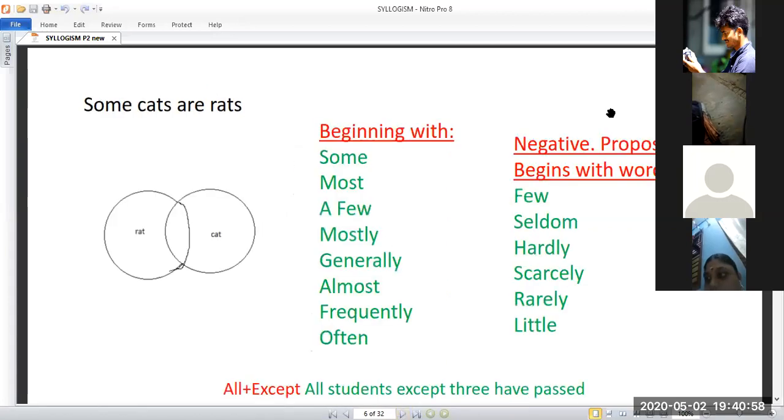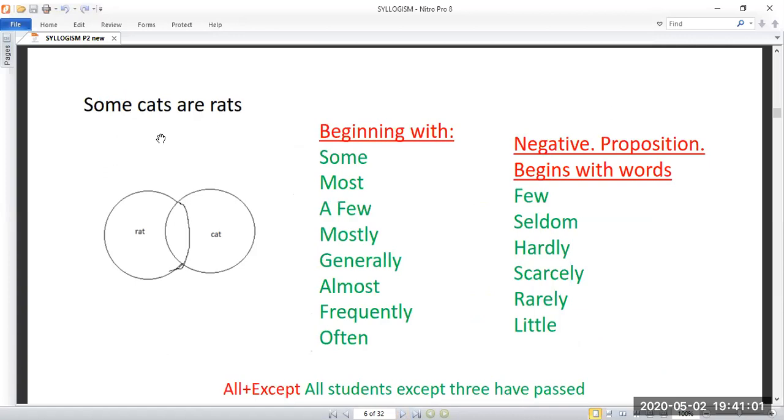In the same way we can see this: some cats are rats. Yesterday we saw how to draw this diagram. There are some other possibilities like some, most, a few, mostly, generally, frequently, often. Don't worry, I will share the slides with all of you, so you can note them after that. Some negative words are few, seldom, hardly, scarcely, rarely, little.